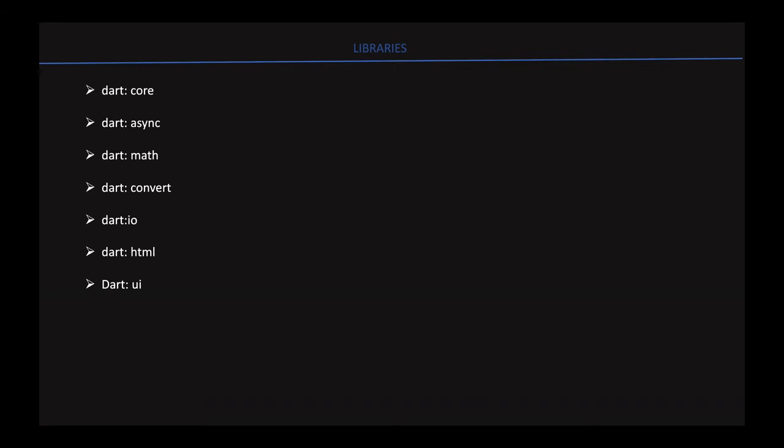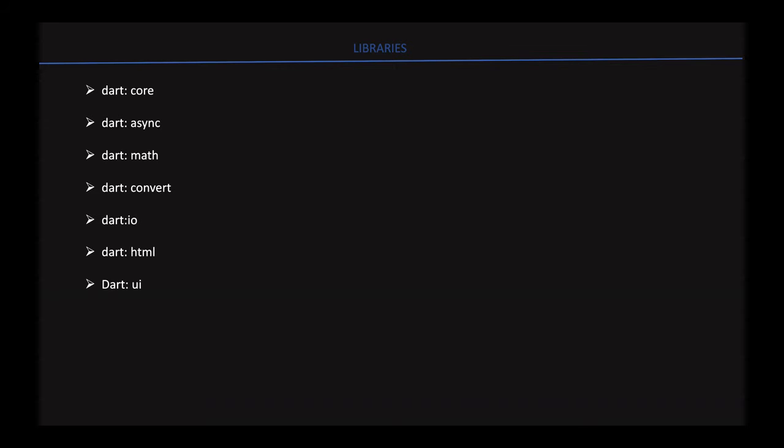Dart async is used for asynchronous programming, generally using callback functions with Future and Stream. We will discuss that in future videos. Dart math provides mathematical and trigonometric functions like max and min, and constants like pi and exponential. Dart convert has converters for JSON and UTF-8 formatted data. Dart IO contains the APIs to deal with files, directories, processes, sockets, HTTP and WebSocket.